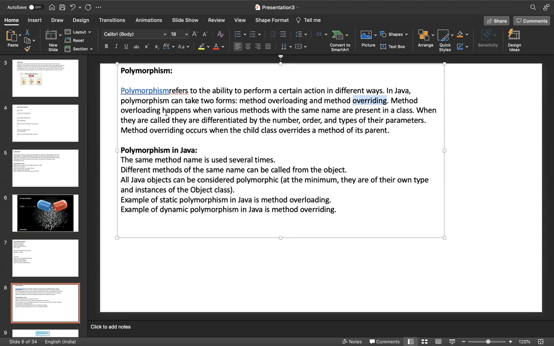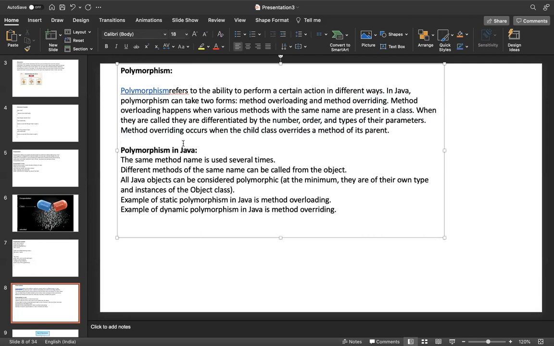The method name should be the same, with different parameters and return types. That is within a class. Within a class means that is overloading. And when they are called, they are differentiated by the number of parameters. This is the explanation of overloading.